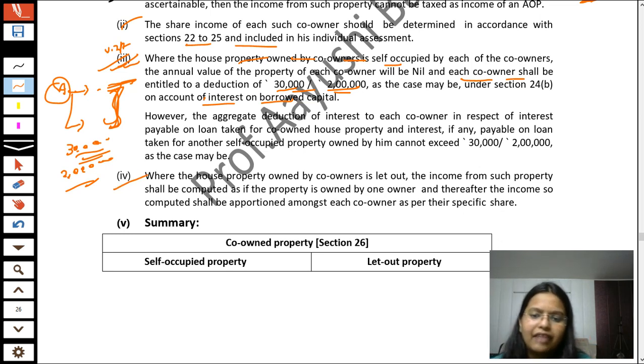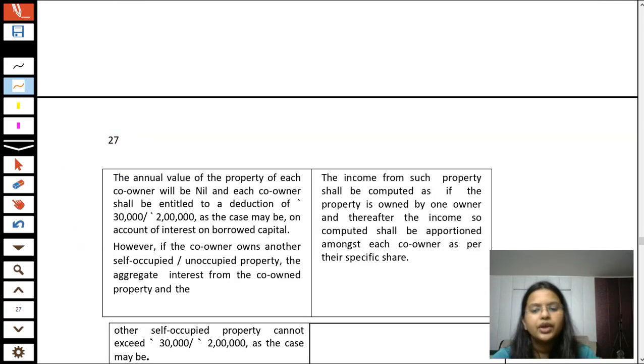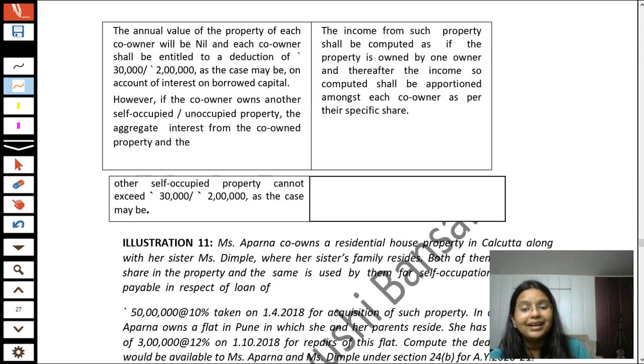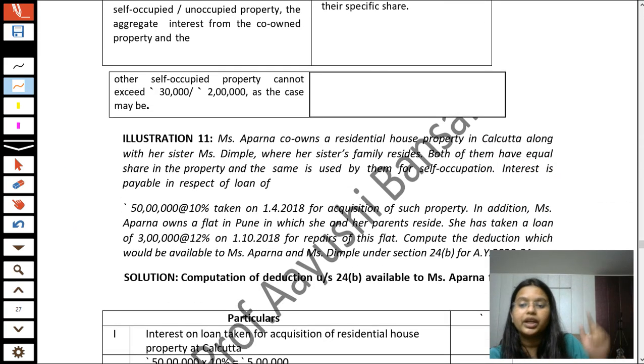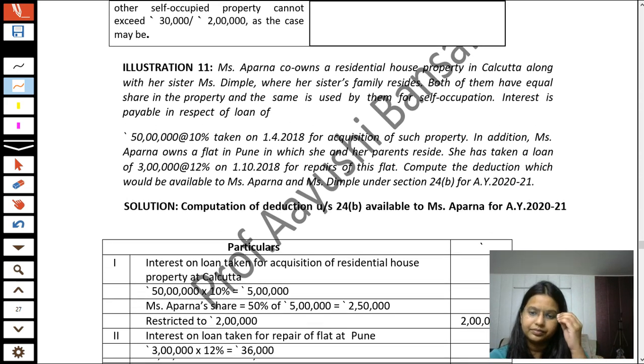Okay. And where the house property owned by co-owners is let out, the income from such property shall be computed as if the property is owned by one owner, and thereafter the income shall be apportioned, the income shall be divided between the different owners, as we did in our accounting. Okay, friends. All the provisions of section number 26, I have summarized in the following table. You can refer to it from here also, but after thorough reading of those sections. Okay, while revising the point, you can revise it from here.